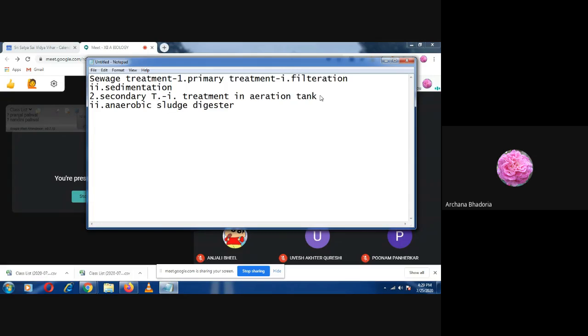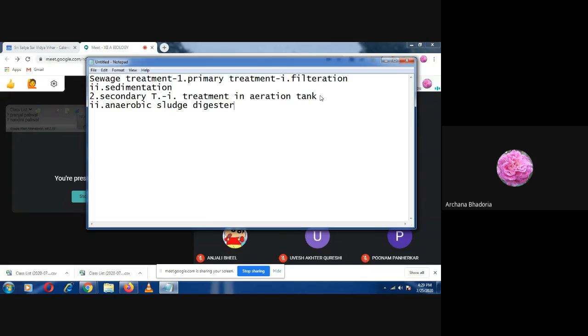When it gets reduced, what does it signify? Ma'am, it signifies that no more organic waste is there. Whatever waste was there has been eaten up by the aerobic microbes, that is the bacteria and the fungi. Correct. Very good.